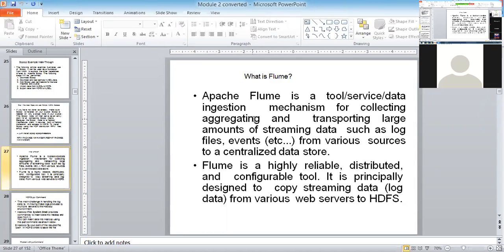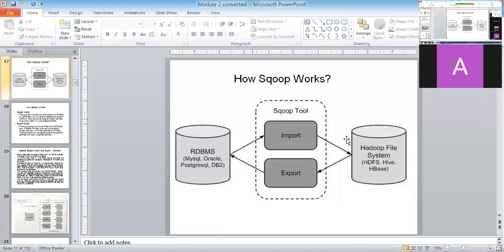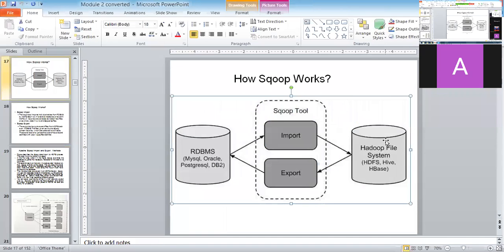Up to now, whatever we discussed, Scoop helps you to store the data. What kind of data? The data which is constant. You take the data from an RDBMS and store it in a centralized storage. Guys, can you see here? This is centralized storage, the Hadoop file system, HDFS. This is the RDBMS. You're just transporting the data from here to here. For that kind of purpose you are going to use the Scoop tool.